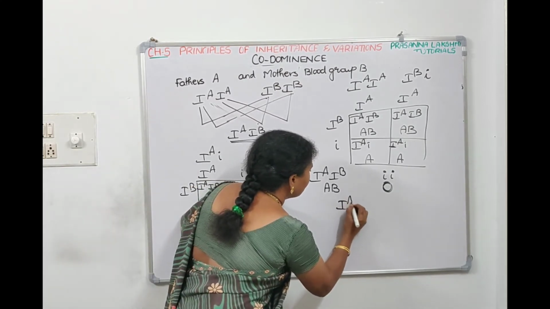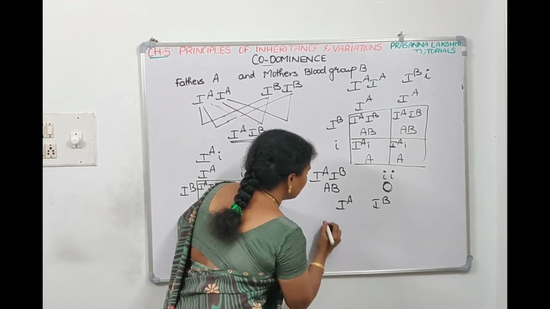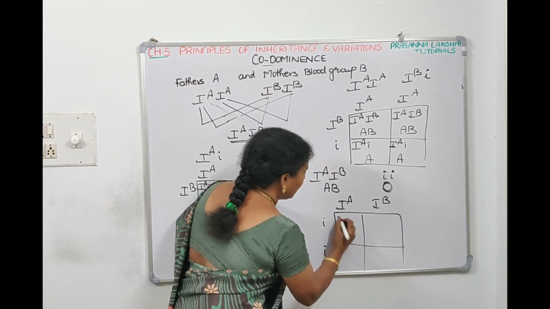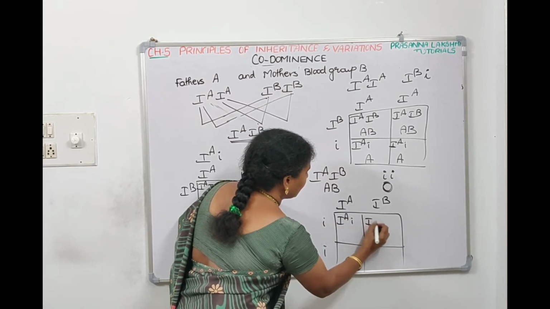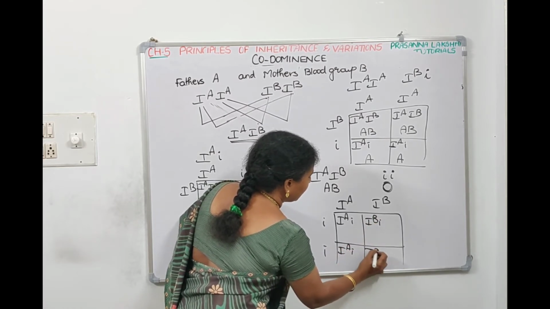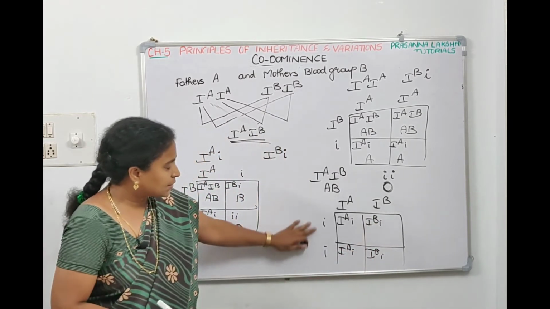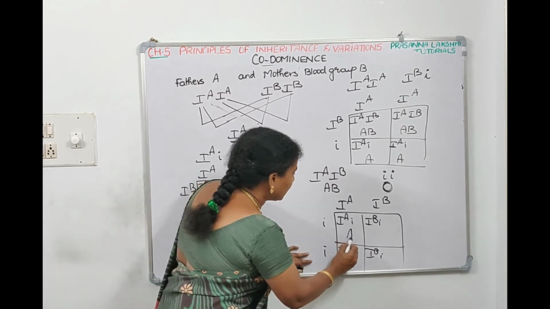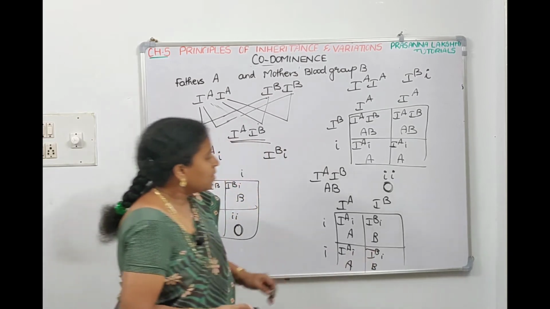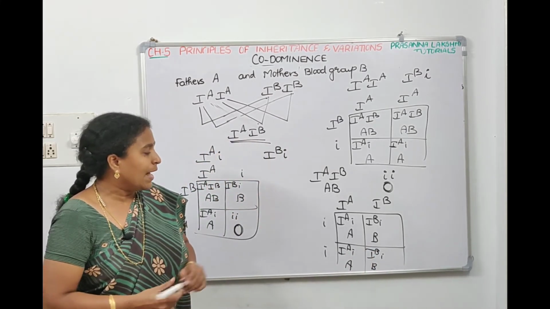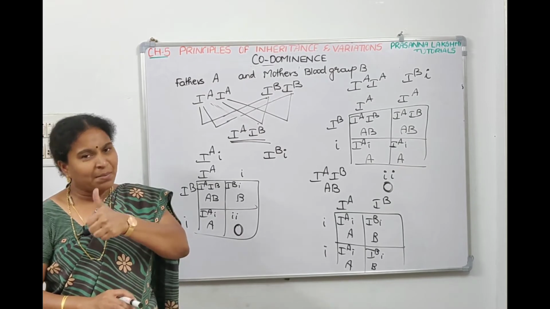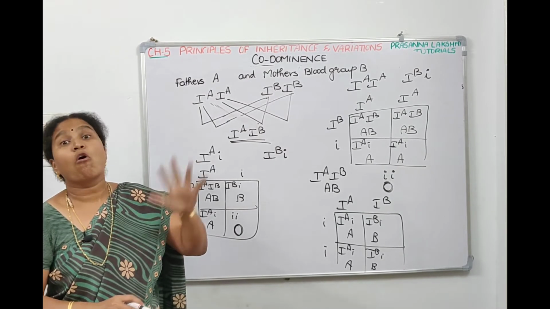So, father IA IB, mother small i small i. When you make a Punnett square, it will be IA i, IB i, IA i, IB i. So here the blood group is A, here B, here A, here B. Means the children will have A or B blood group, but they will not have AB or O blood group.